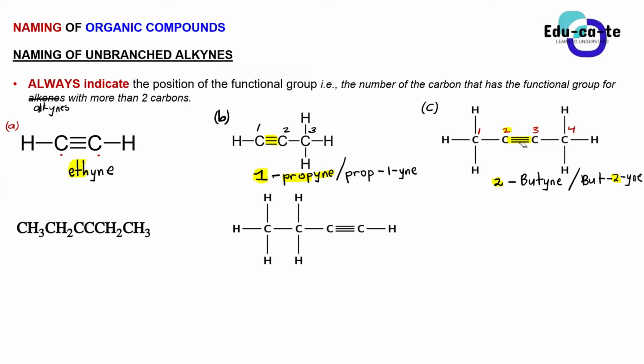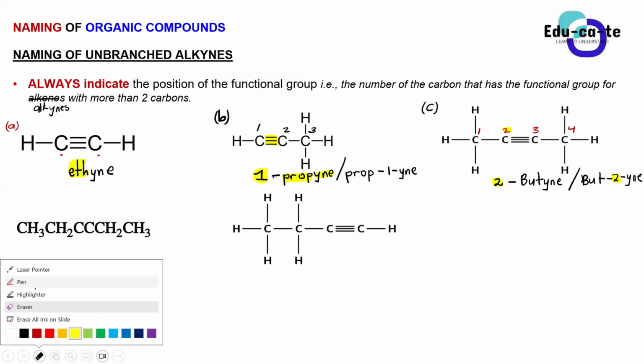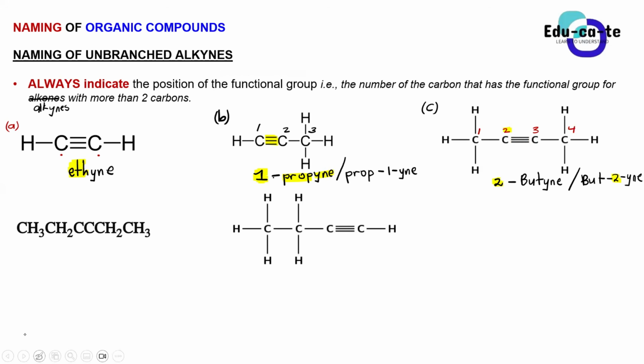Now we are given compound D as a condensed formula. Our compound D here is represented as CH3CH2CCCH2CH3. Let us try to plot this, guys. I want to see if you know how to plot. Can you see that this is an alkyne before plotting it? Are you guys able to see that?